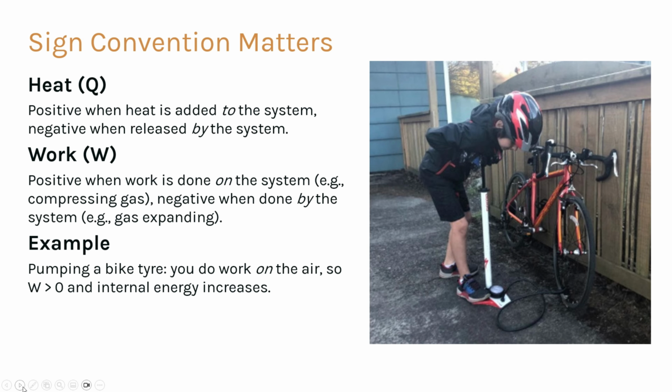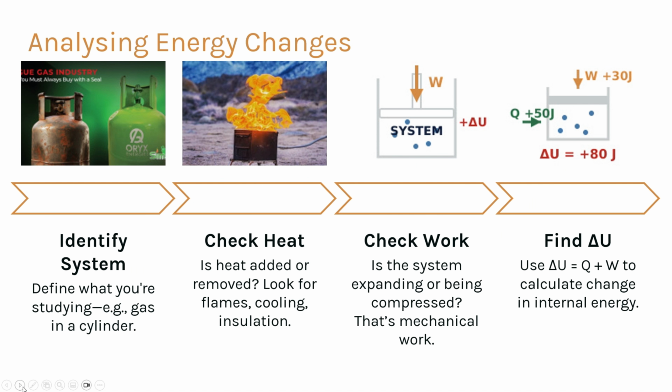For example, when you pump air into a bike tire, you do work on the air. That means W is positive and the internal energy of the air increases. Analyzing energy changes, step by step. Whenever you apply the first law, follow this process. First, clearly define the system, for example, gas inside a cylinder. Next, ask whether heat is added or removed. Look for things like flames, heaters, cooling, or insulation. Then, check whether work is being done. Is the system expanding or being compressed? Finally, use the equation delta U equals Q plus W to find the change in internal energy.